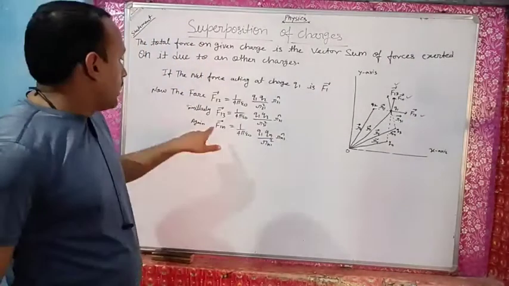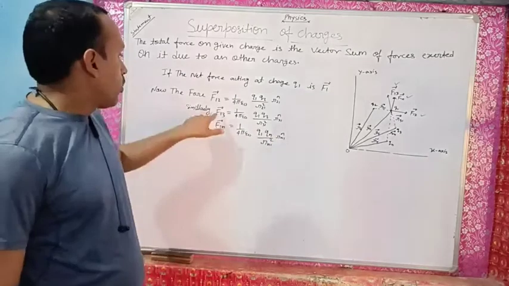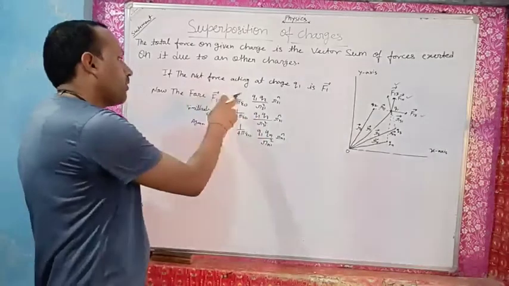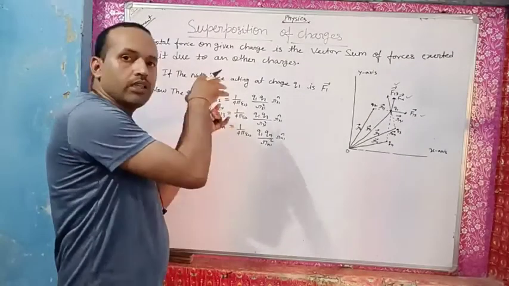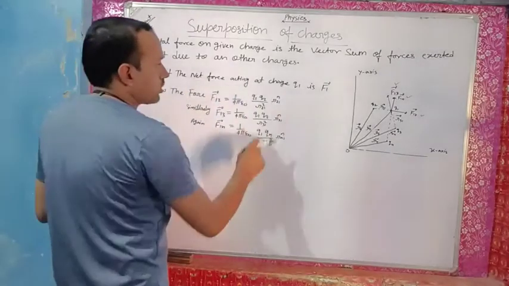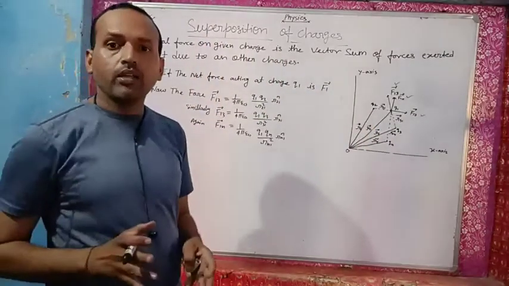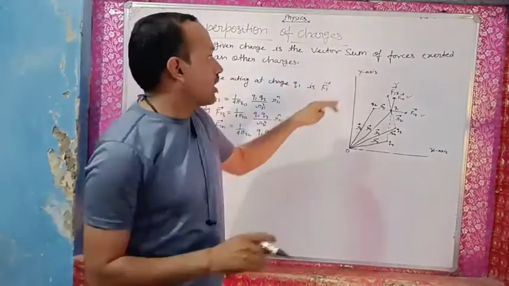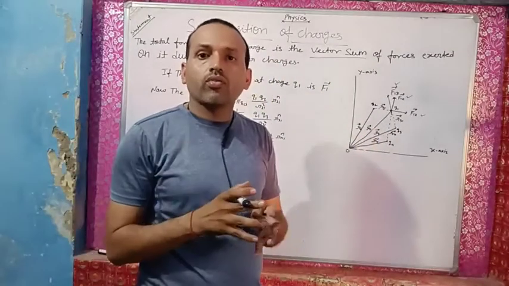My dear students, the force F1n is due to the charges Q1 and Qn, the force F13 due to the charges Q1 and Q3, and the force F12 due to the charges Q1 and Q2. That's why the charges are written in that formula. So I have already written the net force acting at point Q1 is vector F1, and the statement said, my dear students, the total force on a given charge is the vector sum. Vector sum means we have to add all the vector forces.